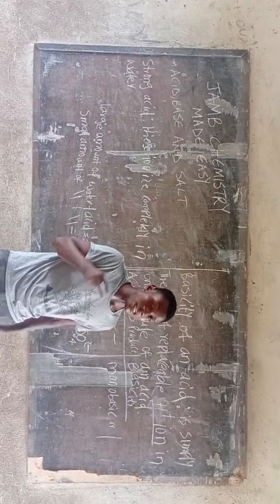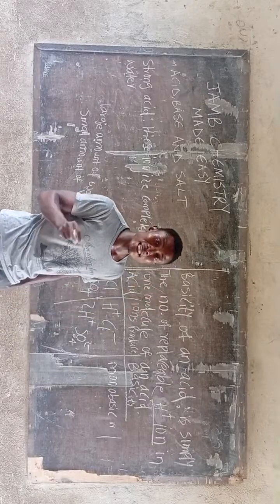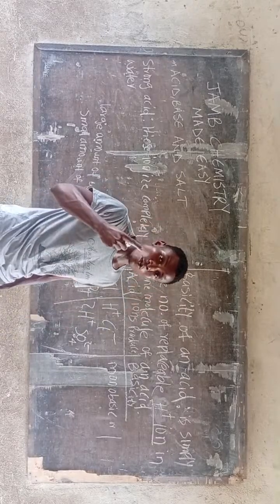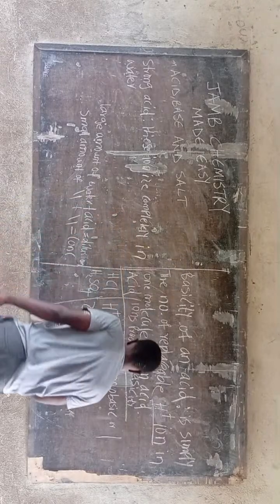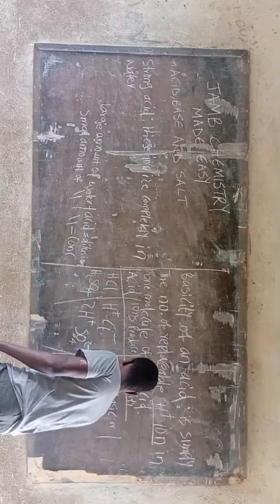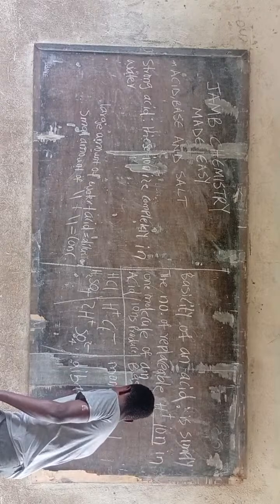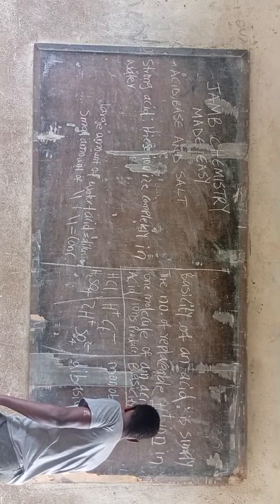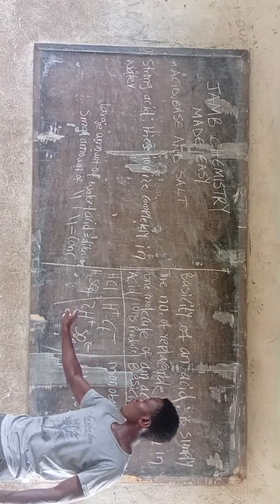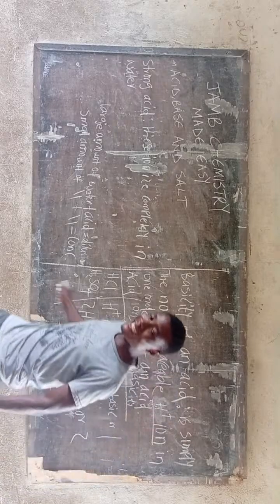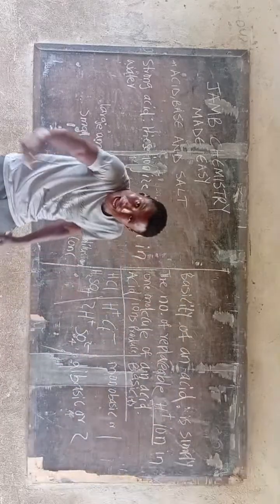2, what? We can say the basicity is 2, or we can say it is dibasic, because di is 2. You can say dibasic or 2. You understand? Because it's only 2 hydrogen ions that are here.